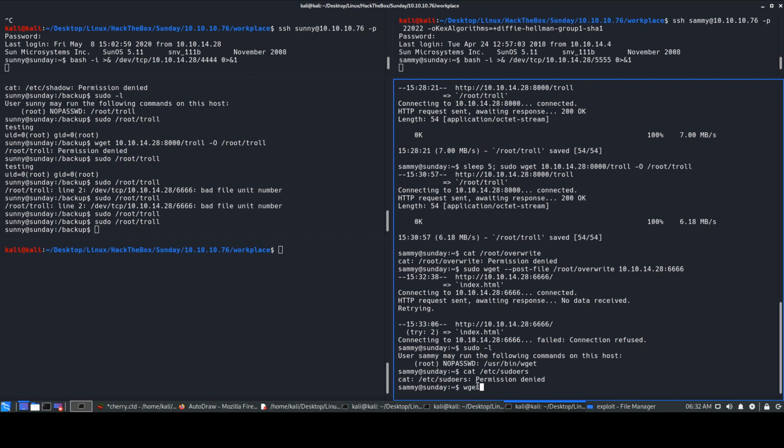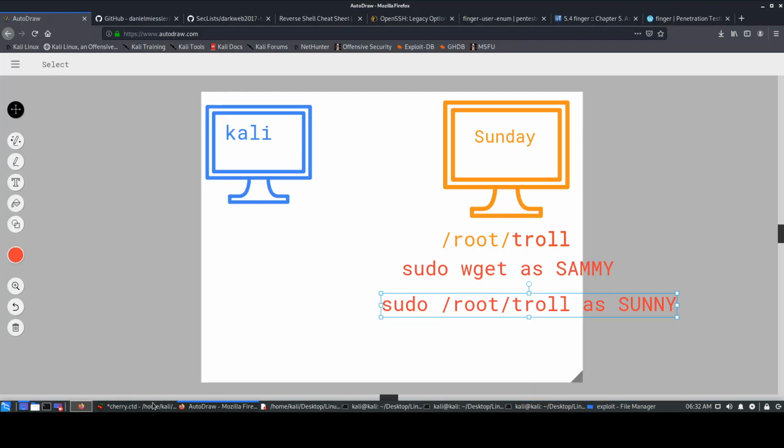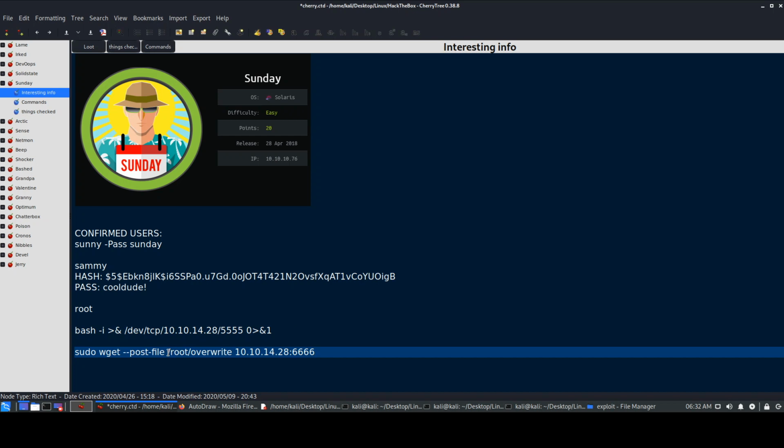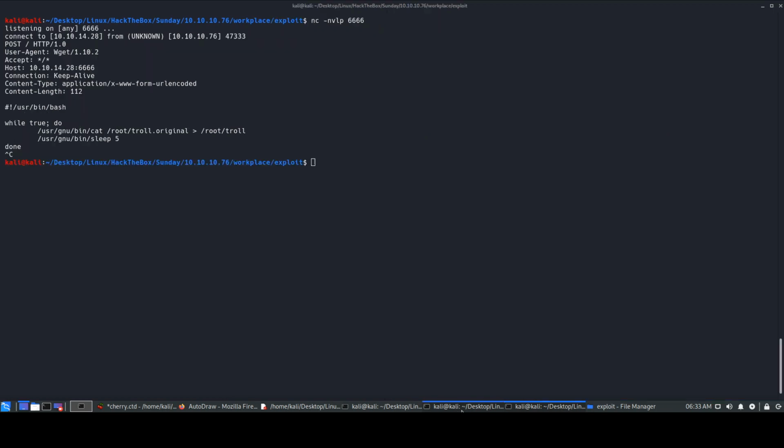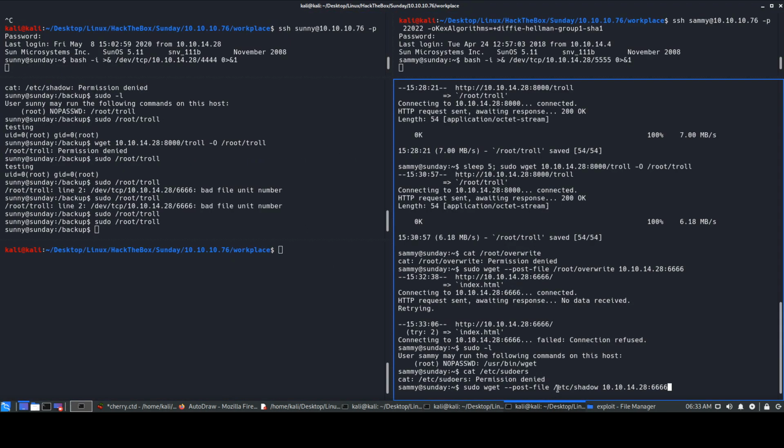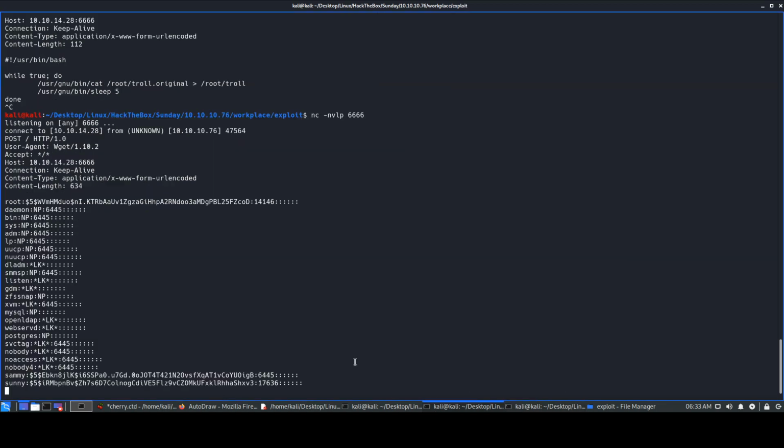So what we can do is send it the same way as this particular file over here. I don't write the commands over and over again, so you can mention etc and sudoers. Before that, we can just look at the shadow file. We'll start netcat on 6666 again, press enter and get this file. And we get the shadow file with the root password hash as well.